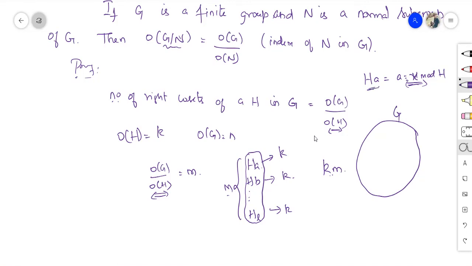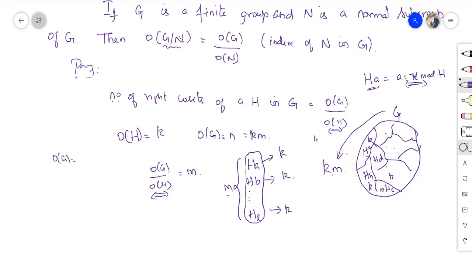That is, this entire group G is split equally by the right cosets Ha, Hb, Hc, Hd. How many cosets are there? m cosets. So it is split into m cosets. The total number of cosets is m, each has k elements, so G has k into m elements. Therefore, the order of G is equal to n, which is equal to km.